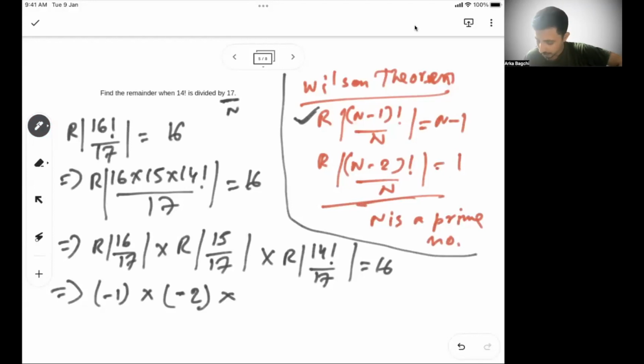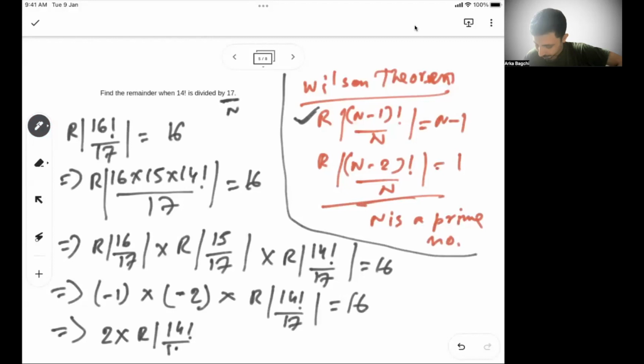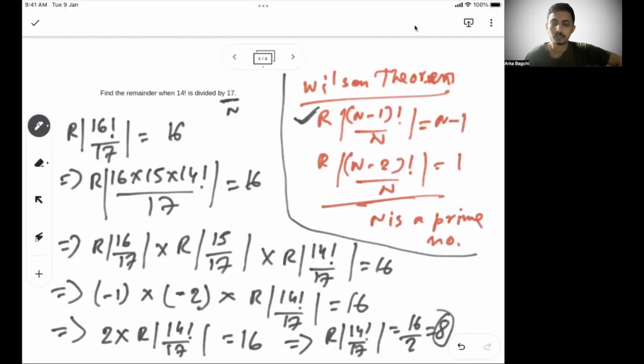Both will give you the same thing. This will remain as is. So this is nothing but 2 into remainder of 14 factorial by 17 equal to 16. So then 14 factorial by 17 is nothing but 16 by 2 or 8. So 8 is your answer.